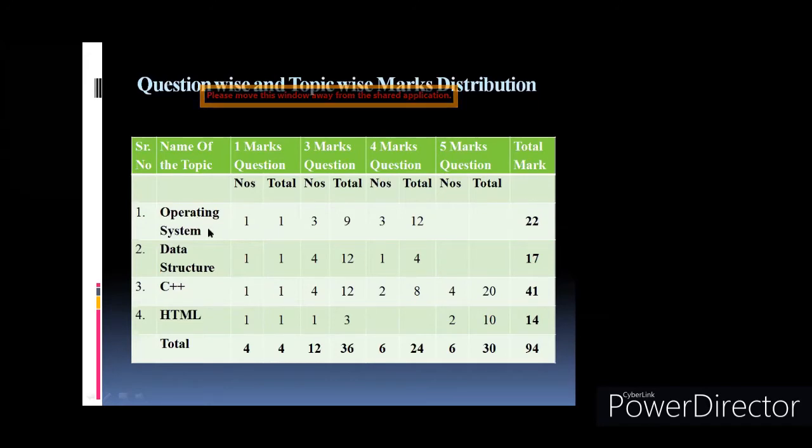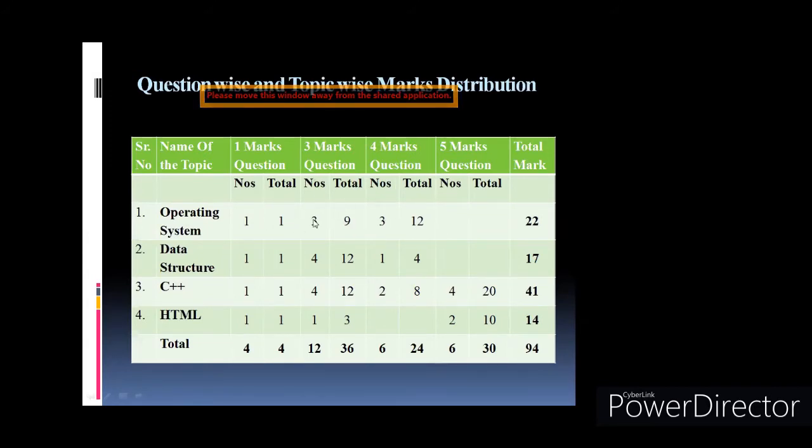For operating system, data structure, since 4 marks objective questions are there, from every chapter, one objective question is there. Then in case of 3 marks questions, operating system, 3 questions are there. So 3 into 3, 9 marks, total 9 marks. Then there'll be 3 4 marks questions. So 3 into 4, 12.